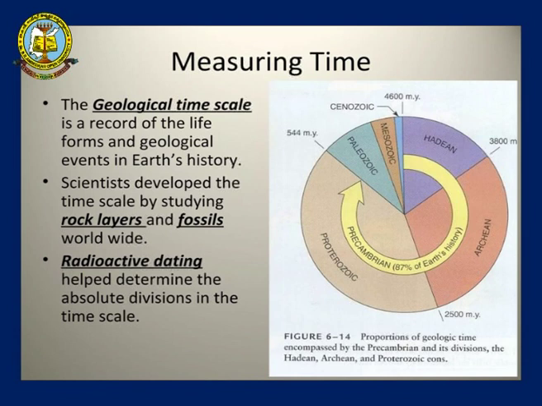Now we come to the Proterozoic, where early life has started, that extends up after the Archean period. We can see that the Proterozoic period ends at 544 million years ago.